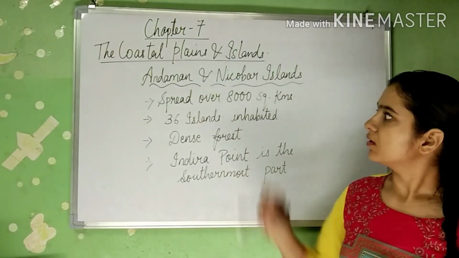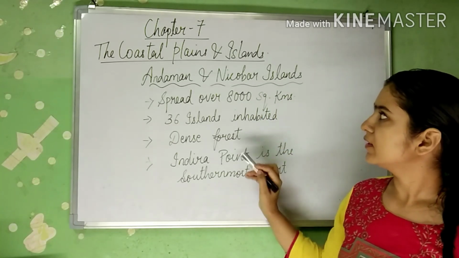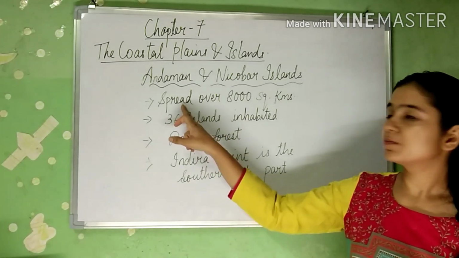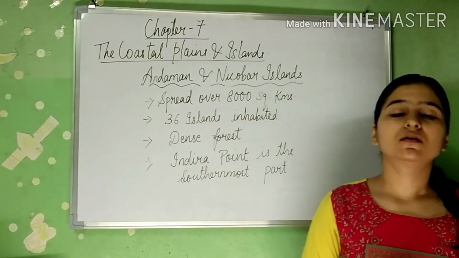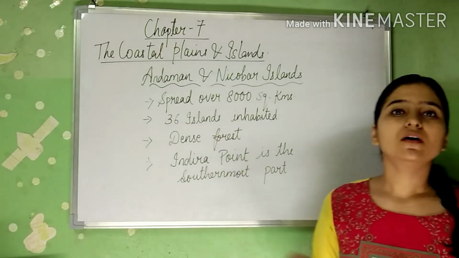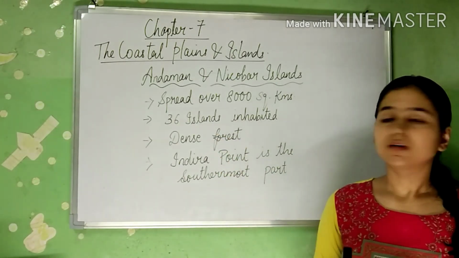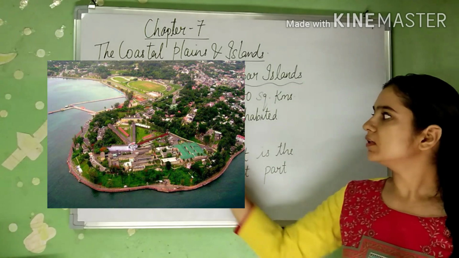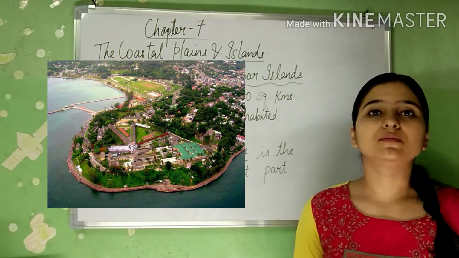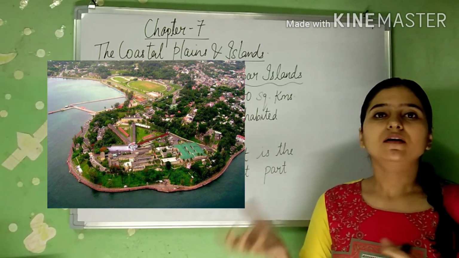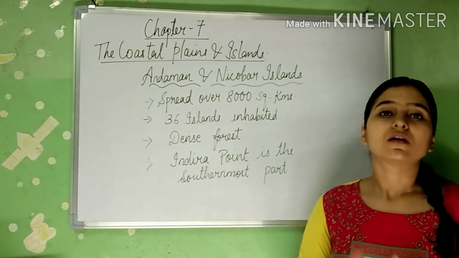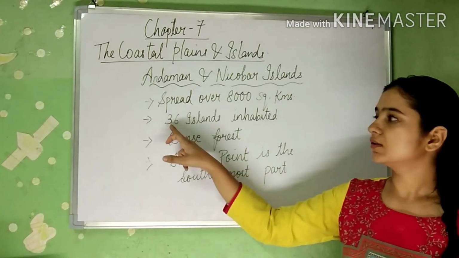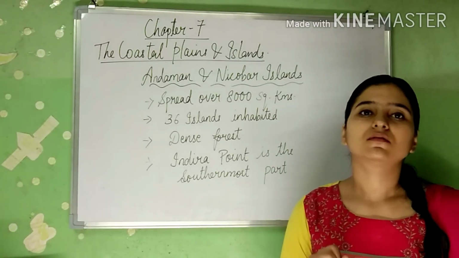Now here the area of Andaman and Nicobar is 8,000 square kilometers. That means it is spread over 8,000 square kilometers. There are many islands in this group, but only 36 islands are inhabited. That means only on 36 islands do people live, and the other islands are very small, so there is no population.